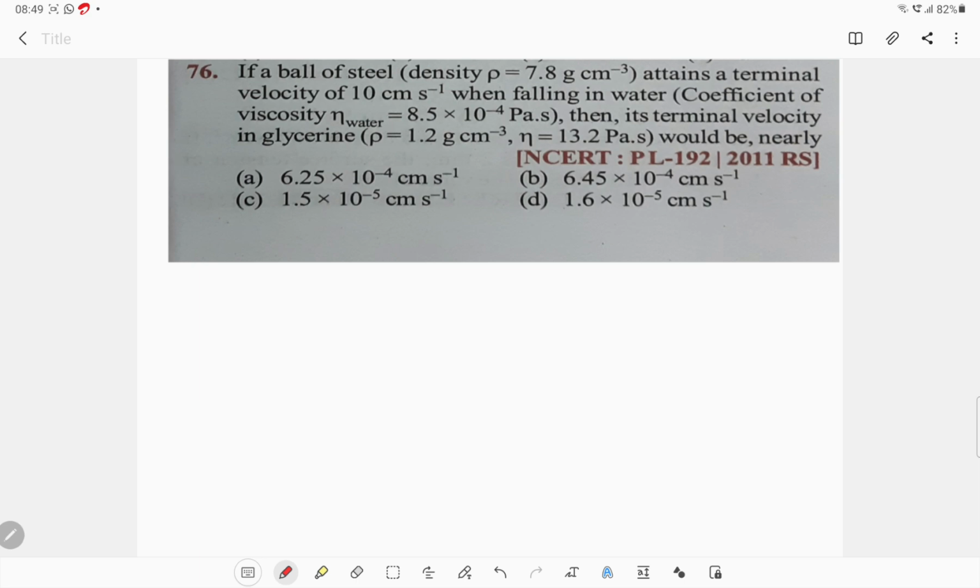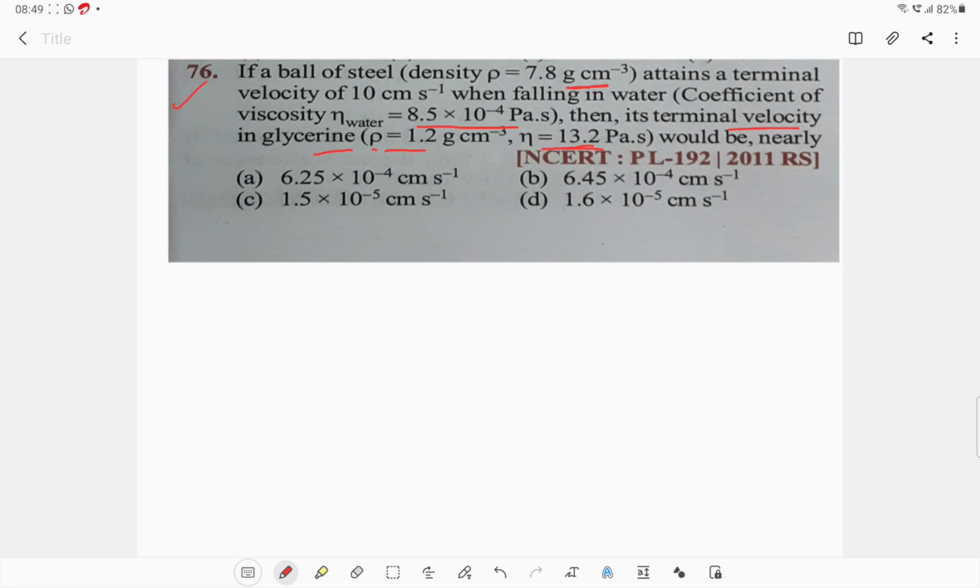Now next question. If a ball of steel, density 7.8 gram per centimeter cubic, attains a terminal velocity of 10 centimeter per second when falling in water, coefficient of viscosity 8.5 into 10 to the minus 4 pascal second, then its terminal velocity in glycerine, density 1.2 gram per centimeter cubic and coefficient of viscosity 13.2 pascal second, would be nearly?